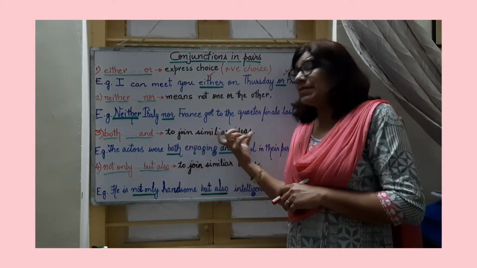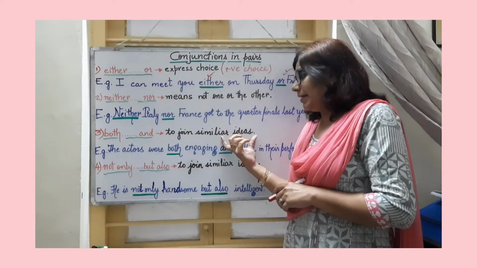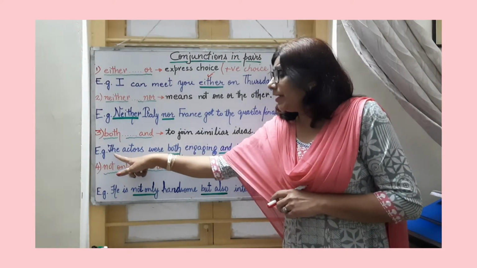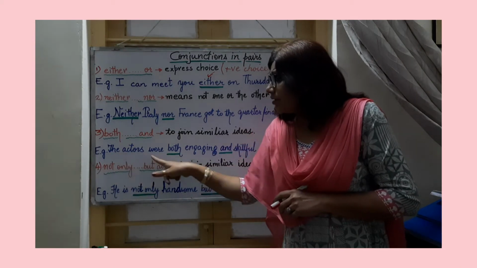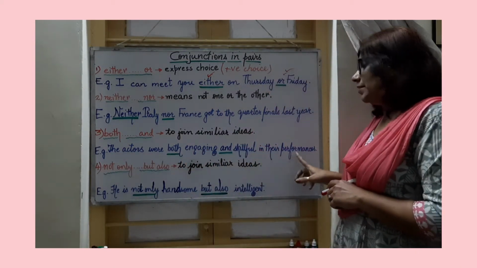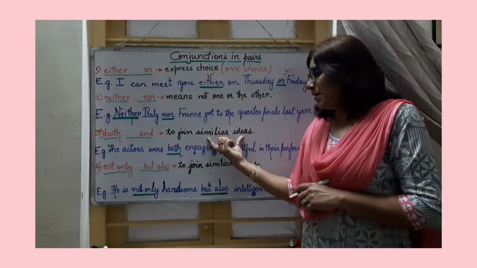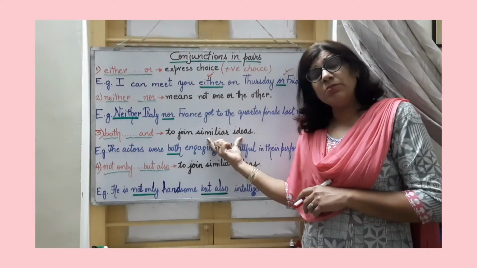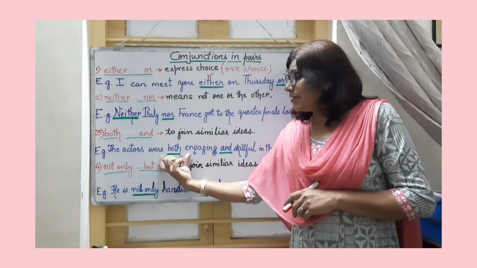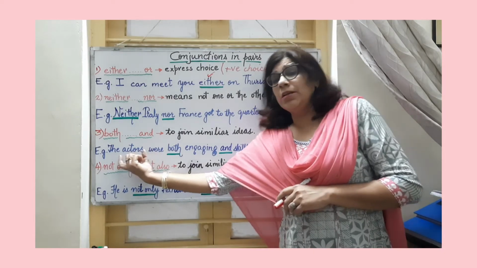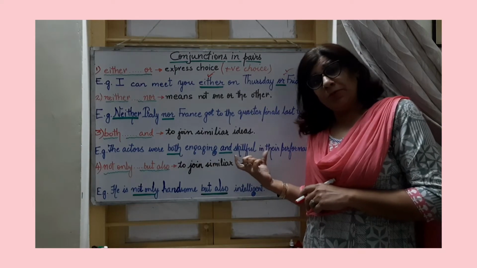Both and are again used in pairs and they are separated by words. They are used to join similar ideas. Looking at the example, we will have a clear understanding. The actors were both engaging and skillful in their performances, right? Here we are talking about joining two similar ideas. In this example, you can see that we are talking about the qualities of actors. What were the qualities? They were both engaging and skillful, right?